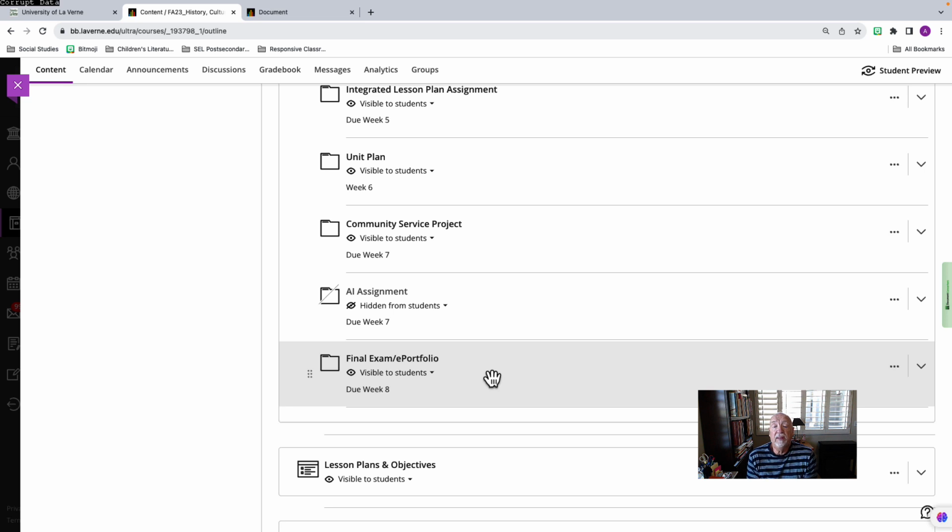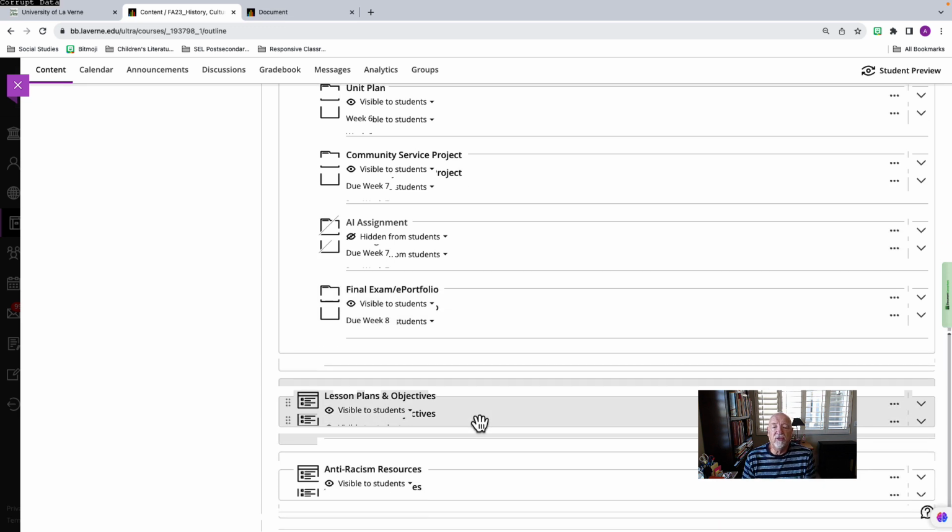Now, after you've completed that, you're going to screencast your e-portfolio and share 3 questions that I have written in the directions here, the instructions for this final exam, and you're going to submit this, I think, the middle of the last week, week 8. This folder has lesson plan templates, lesson plan ideas.